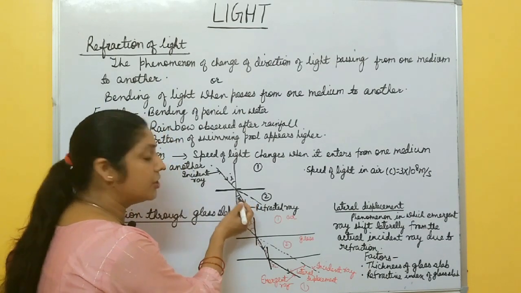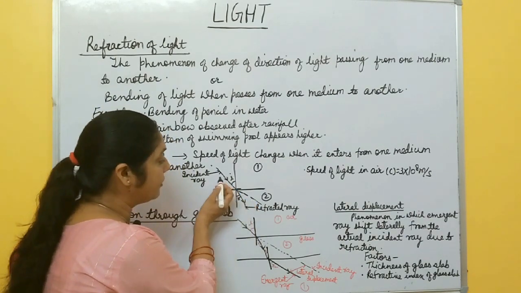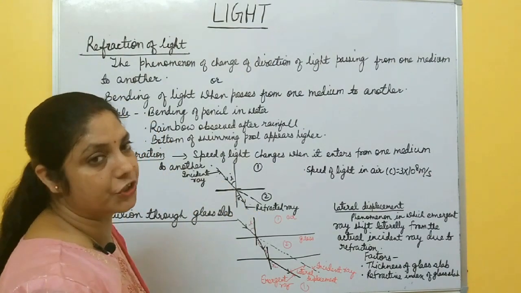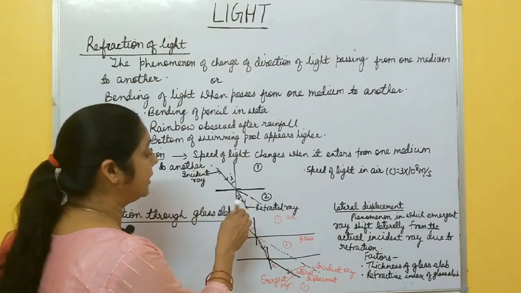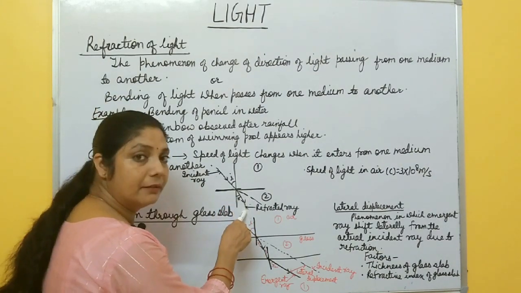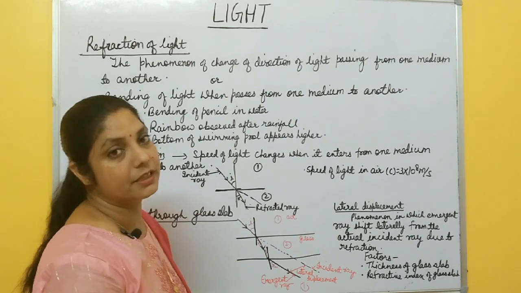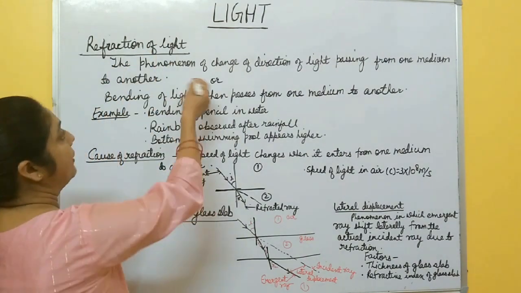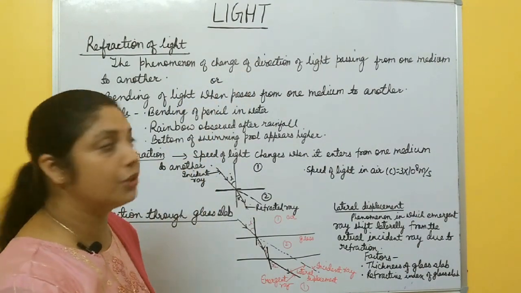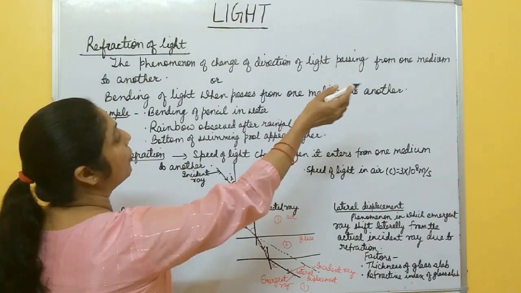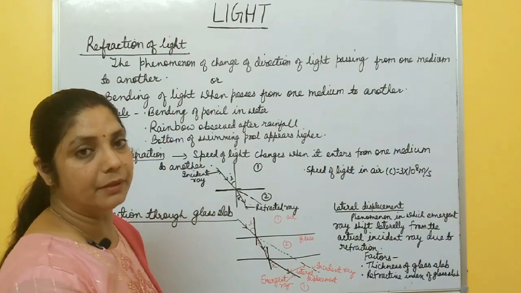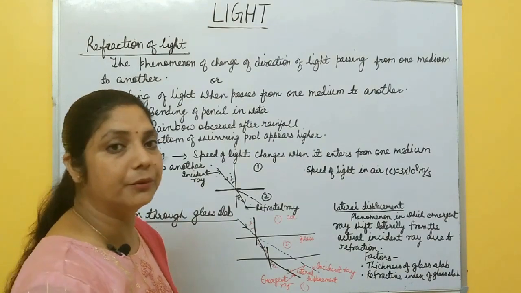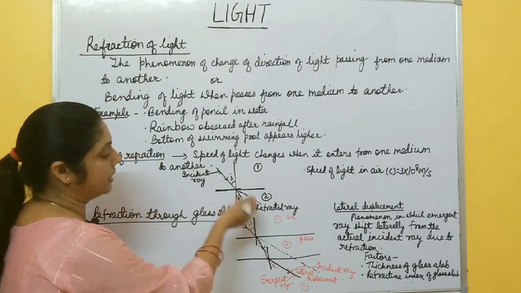This change of direction of light when it travels from one medium to another is called refraction of light. You can write refraction of light in this way: the phenomenon of change of direction of light when passing from one medium to another medium, or bending of light when it passes from one medium to another. So this is called refraction.